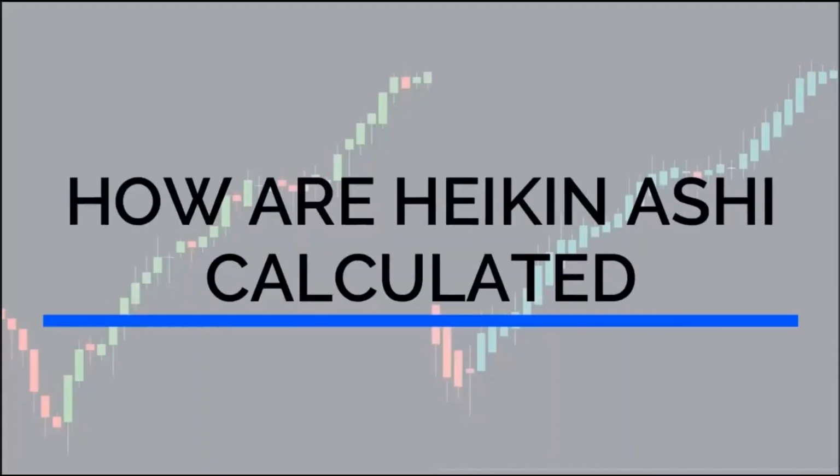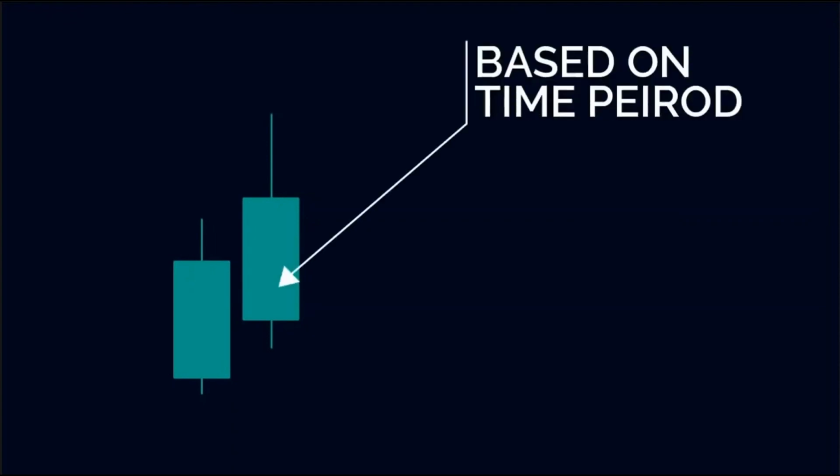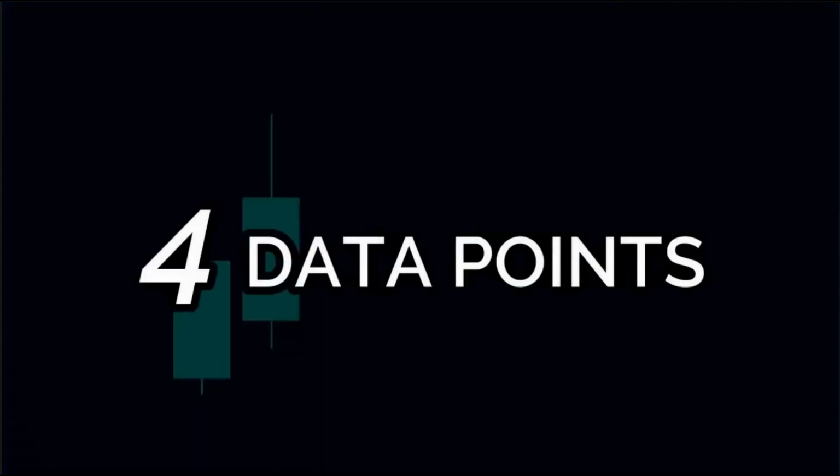Let us now look at how Heikin Ashi candles are calculated. Just like the Japanese candlesticks, Heikin Ashi candles are also based on time period. This means that each and every candle represents the price action that occurred over a particular period of time. Similar to the candlestick charts, Heikin Ashi candles also consist of 4 data points. Namely, open, high, low, and close.